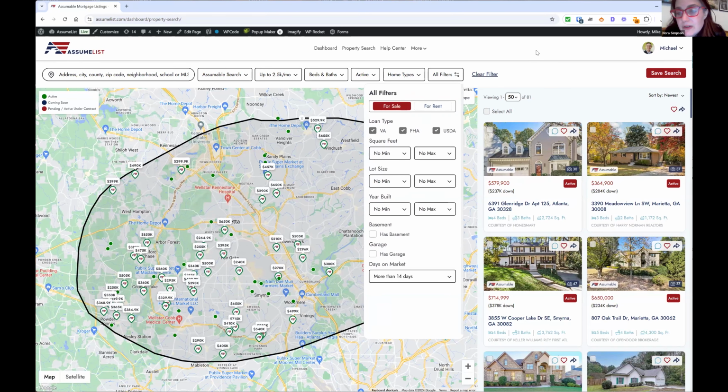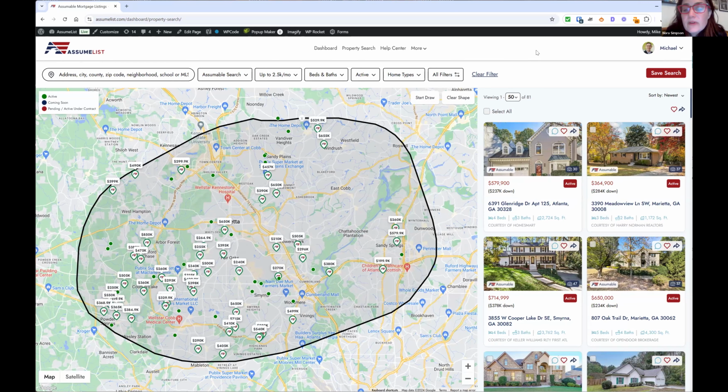So now of those 130 listings, which we then cut down to 121, we've now got only 81 listings to sift through, and they've all been on the market more than 14 days. I love new listings, but it's also really smart as a buyer's broker or buyer's agent, excuse me, to look at folks who are feeling a little nervous because their homes haven't sold yet. Right? So that's something that's important in terms of seller psychology.